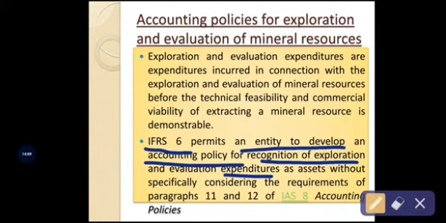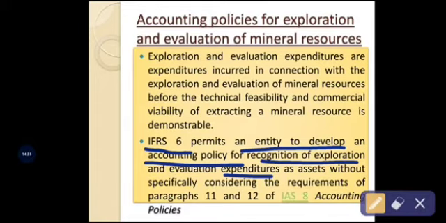Ultimately the second accounting policy says that IFRS 6 deals with the exploration and evaluation of the mineral resources, that we know. So the second accounting policy gives a chance for the entities or business organizations to develop the required accounting policies necessary for the recognition of the exploration and evaluation expenditure in connection with the assets.